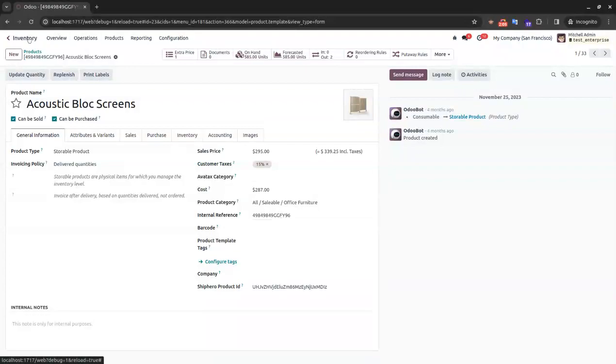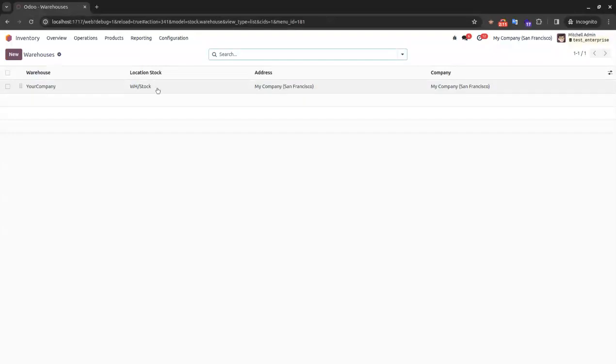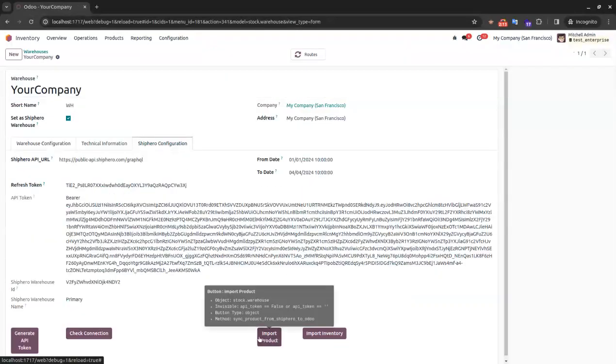When you click on the import product button, at that time all products from ShipHero will be searched against Odoo products, and for those products in which the SKU matches, the ShipHero product ID is set. So we will only sync the product. We will not create any new product in Odoo.